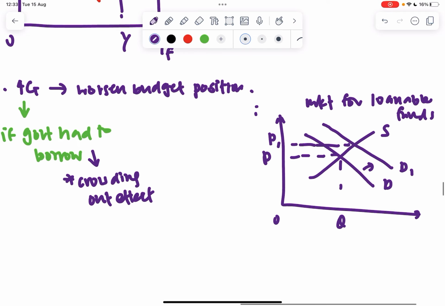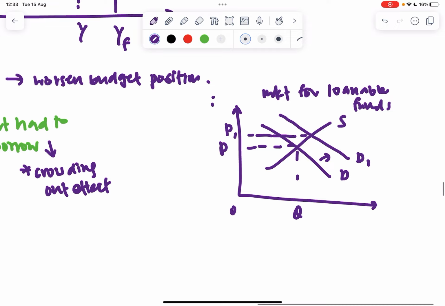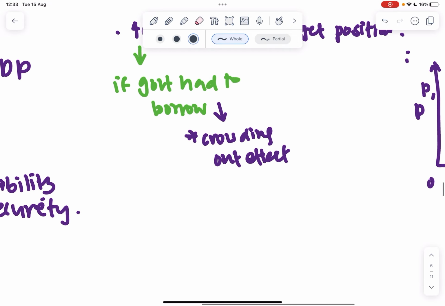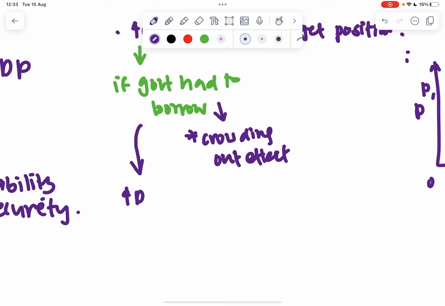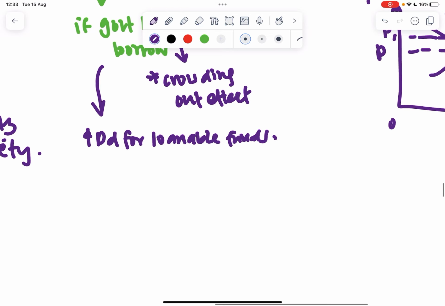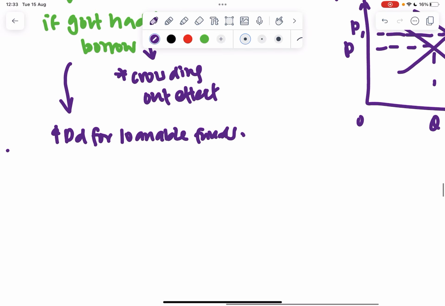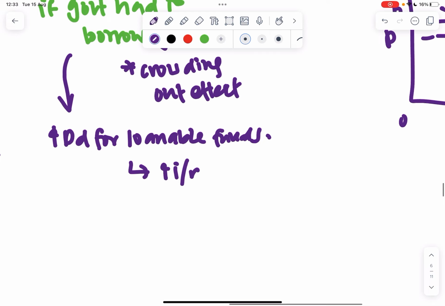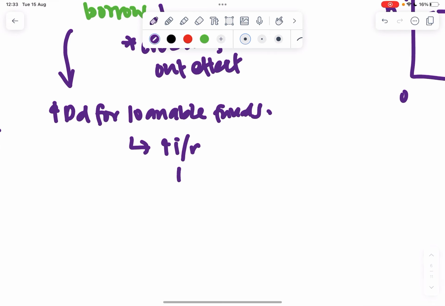So when the demand for loanable funds increases, it's likely going to lead to an increase in interest rates for borrowing, as we illustrated in the graph, right? And when there's an increase in interest rate, it means what? Cost of borrowing increases.